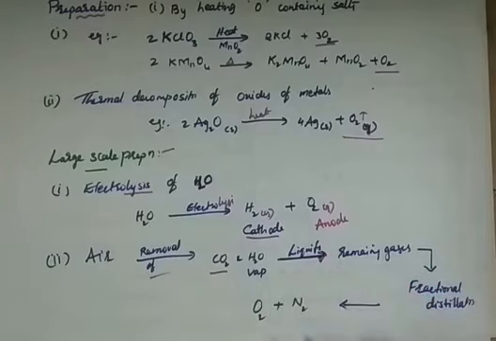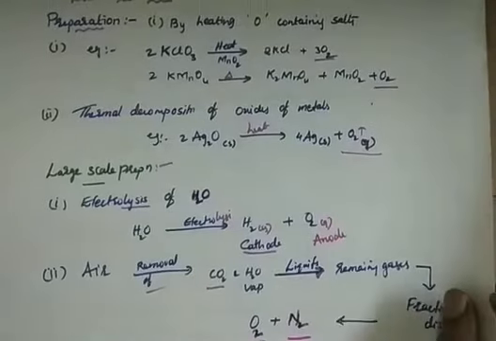Only oxygen and nitrogen will liquefy, and after fractional distillation we get pure O2 and N2, and based on their mass we can separate these two. So here are the different methods of preparation of dioxygen.